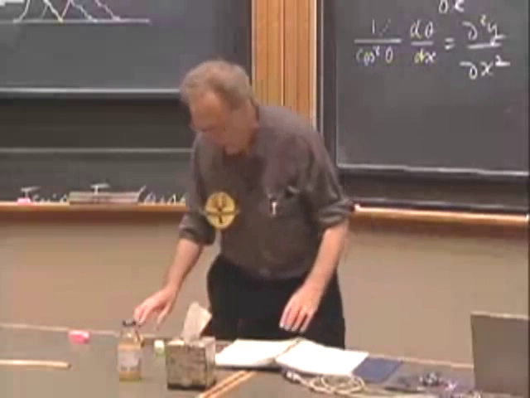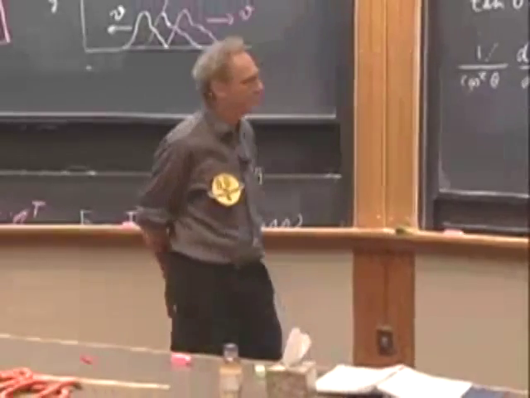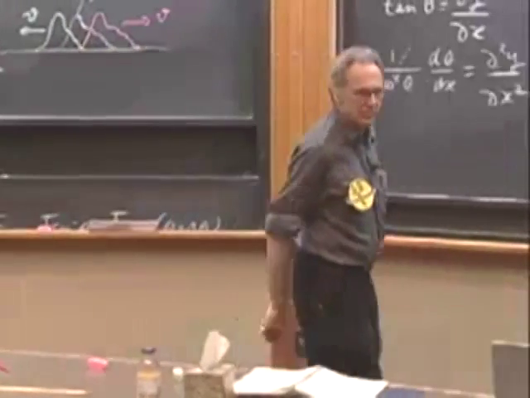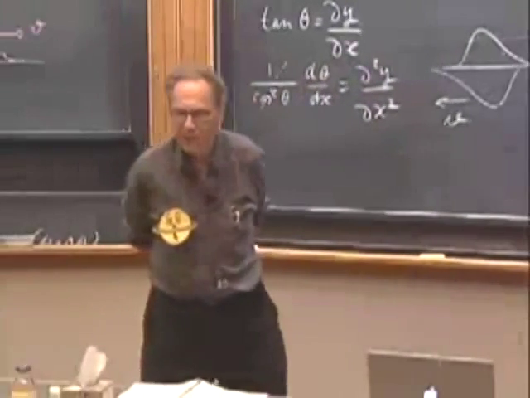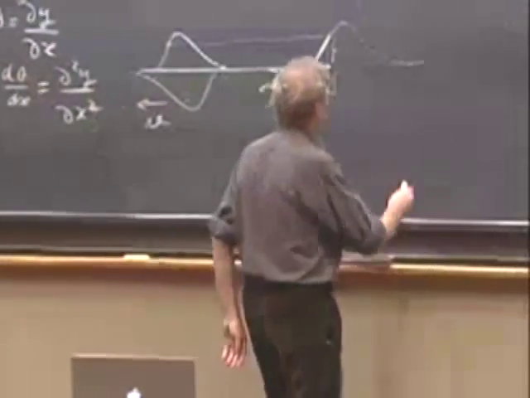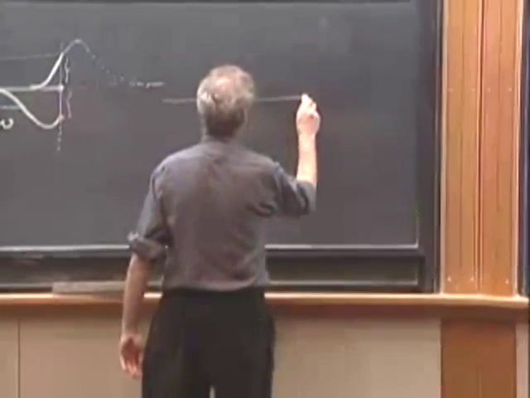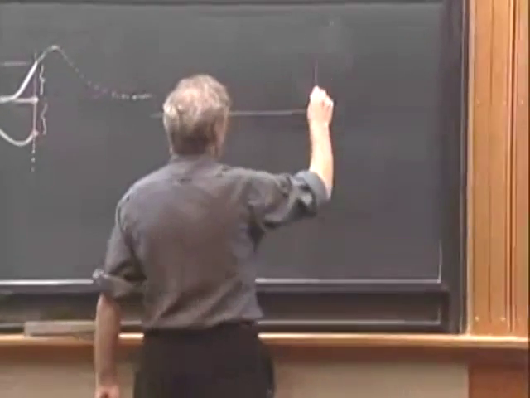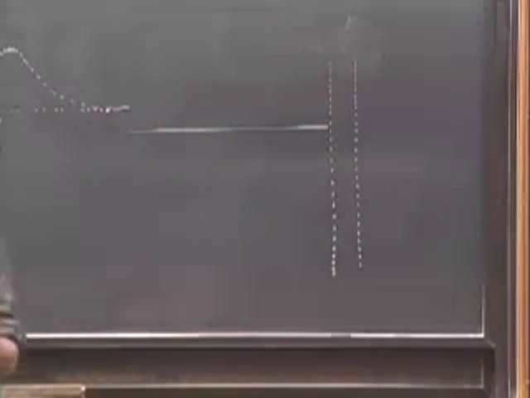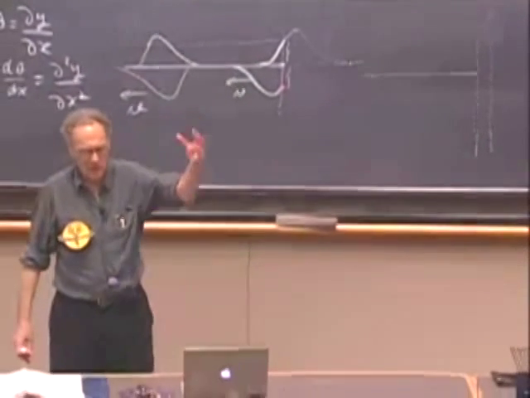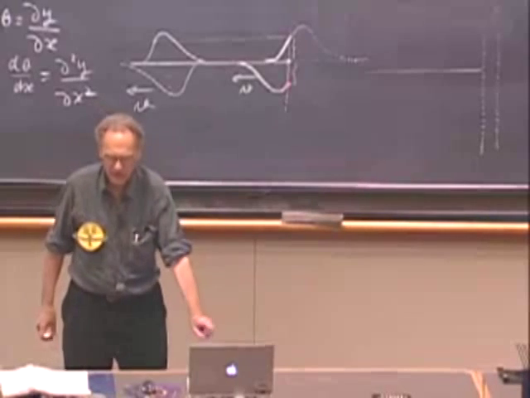I can change the boundary conditions. I don't have to keep this point fixed. And I can do that in the following way. Here is my string. I have here a metal rod. We put oil and grease on it so that it's completely frictionless in this direction.